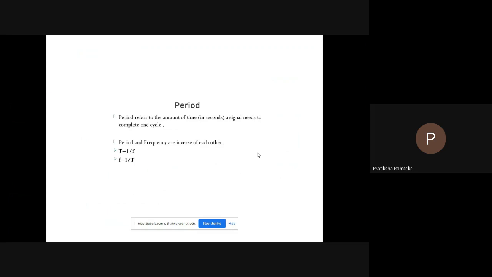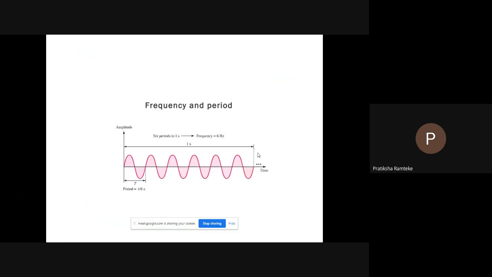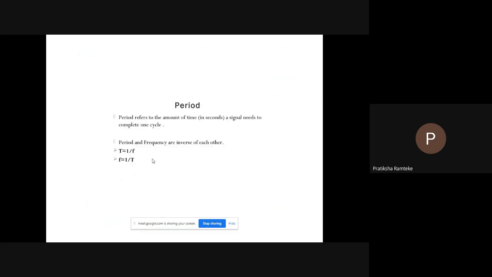Period. Period refers to the amount of time a signal needs to complete one cycle. Period and frequency are inverse of each other. Means for one cycle, one period is there. This time is taken for completion of this one cycle or one frequency. So the frequency is inversely proportional to T, means time, and time is inversely proportional to frequency.